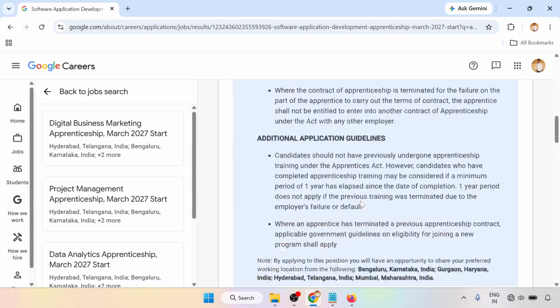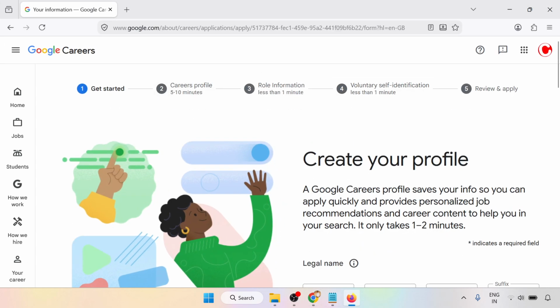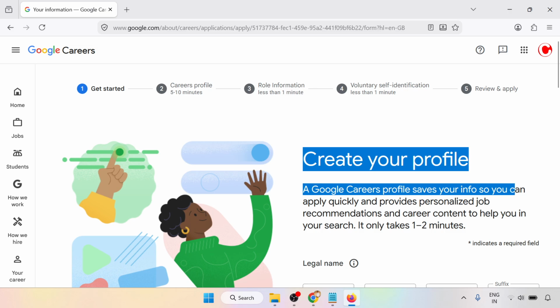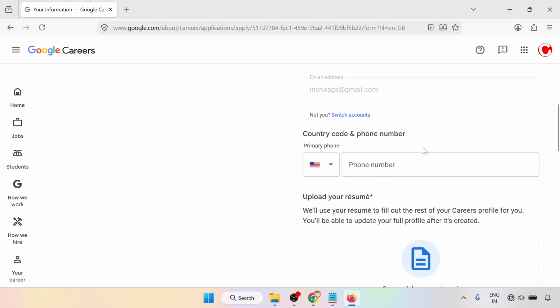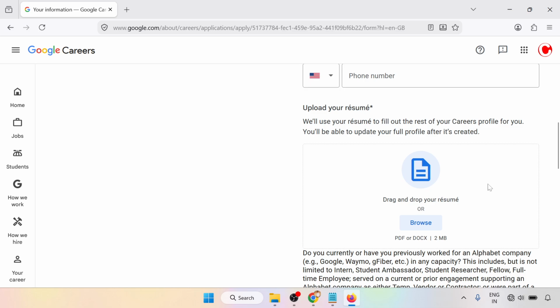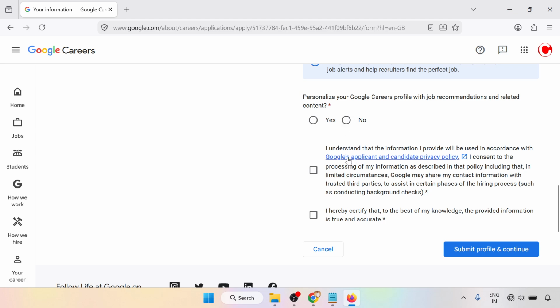So all the details we have gone through step by step. There is the apply button. When you click on the apply button, this page will open. There is get started, and create your profile, and save your info so that you can quickly get personalized job recommendations and career content to help you search. It will take 1 to 2 minutes. Your name, preferred name, your mobile number with the country code, your resume should be there, and multiple options are there. You have to understand the privacy policy and check it, then submit and